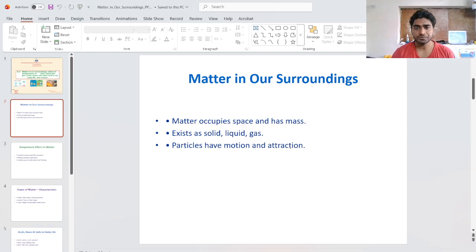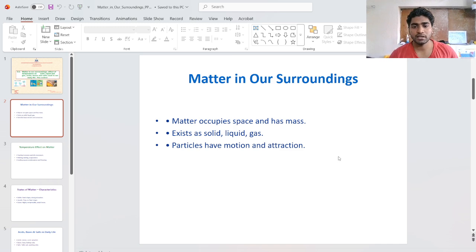Then in the liquid the particles are at some farther distance than in the solids, so they can move more than the solids. Liquids also have more motion compared to the solid. Then moving to the gas, gas has extraordinary motion energy, and the shortest attraction. So when the matter has the lowest motion, it has the long attraction. When the matter has the highest motion, it has the shortest attraction.